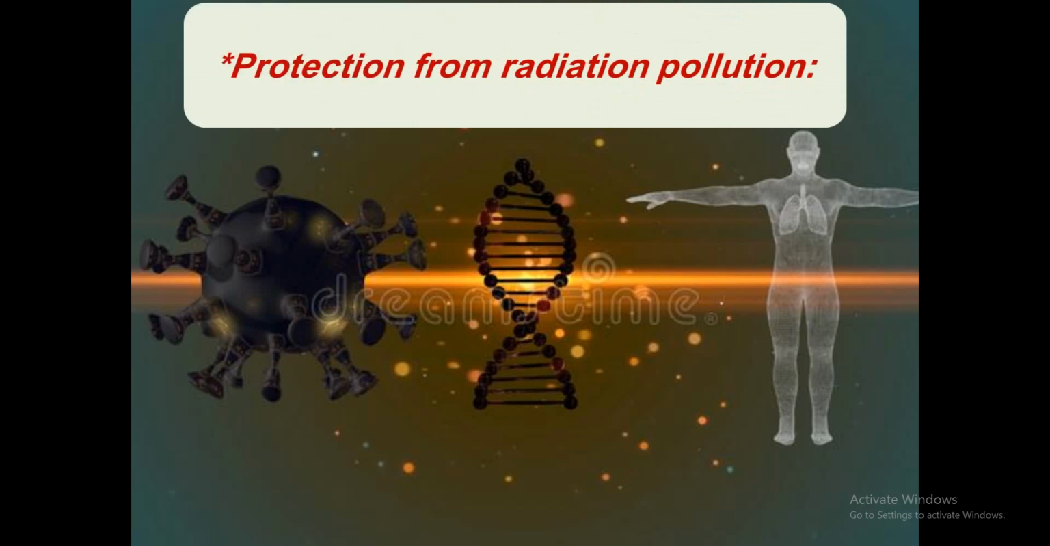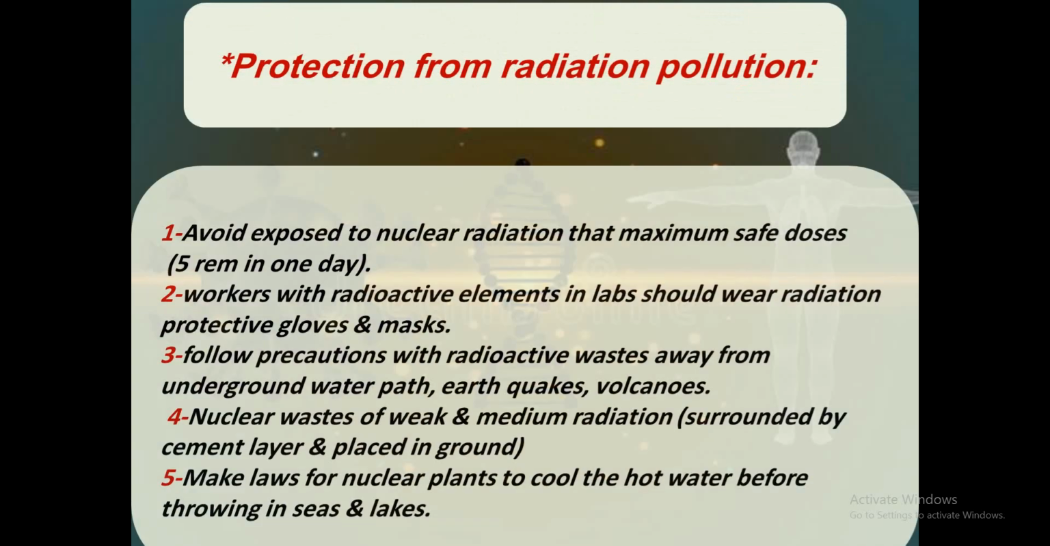How can we protect ourselves from radiation pollution? Number 1, avoid exposure to nuclear radiation beyond the maximum safe dose, as we said, 5 rem in one day. Number 2, workers with radioactive elements in labs should wear radiation protective gloves and masks. Number 3, keep radioactive wastes away from underground water, earthquakes and volcanoes.